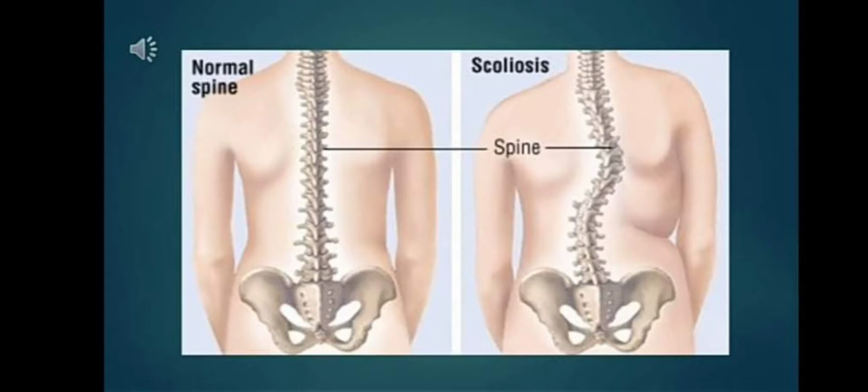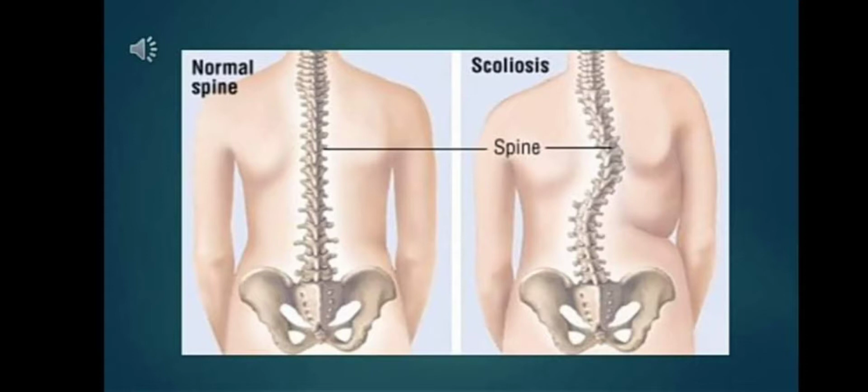It is an abnormal lateral curvature of the spine and most often diagnosed in childhood or early adolescence. The spine's normal curves occur at the cervical, thoracic, and lumbar regions in the so-called sagittal plane. Scoliosis affects 2 to 3% of the population, or an estimated 6 to 9 million people in the United States.